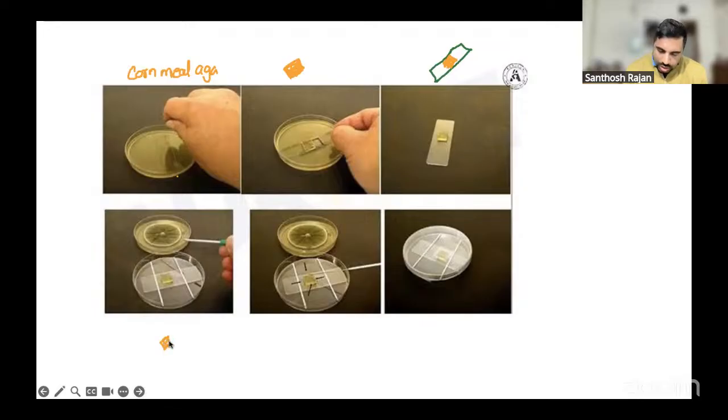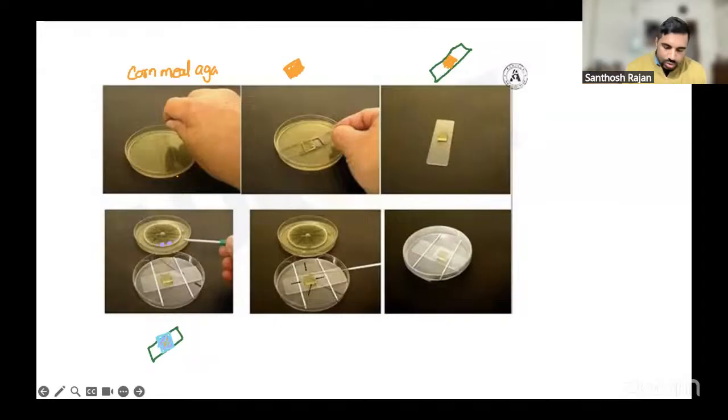So this is your culture, and this is your slide. Now you pick the colony, whatever colony you're seeing, and put it only on the corner of the agar. After that, you take a cover slip, like this, and put it on top of it. You cover it on top. That's all. Then leave it for overnight incubation, and the next day, when you see under the microscope, you will see the conidiospores.